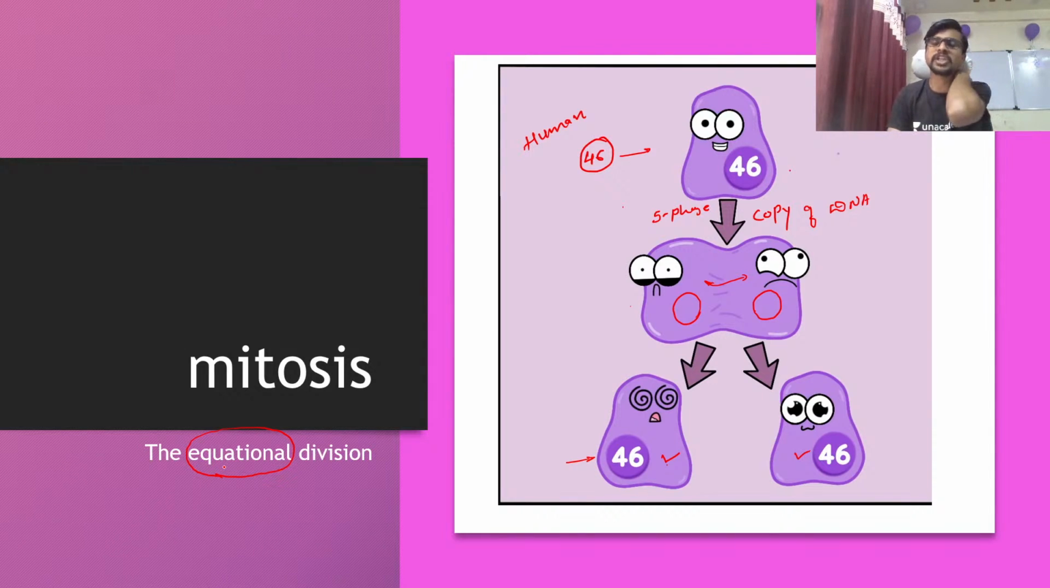If there is any change in the number, I mean if the number of chromosomes reduces, then it is the reductional division. We are also going to focus on that today.